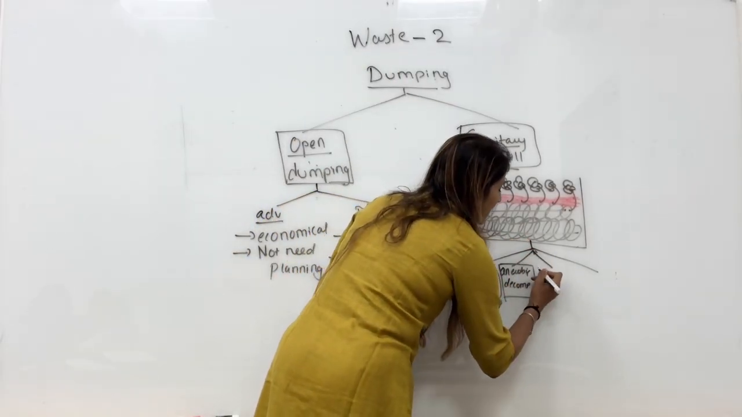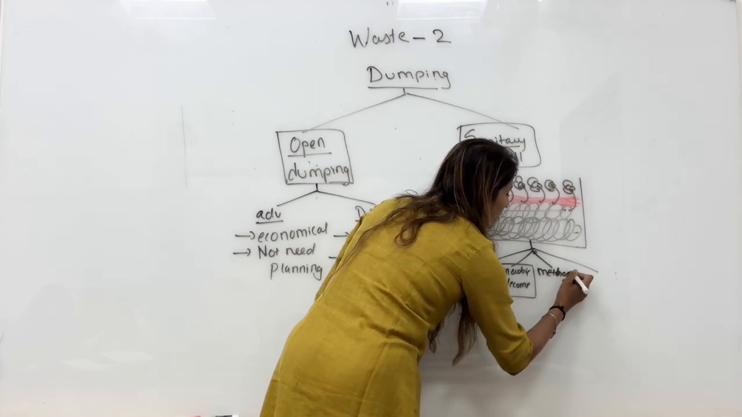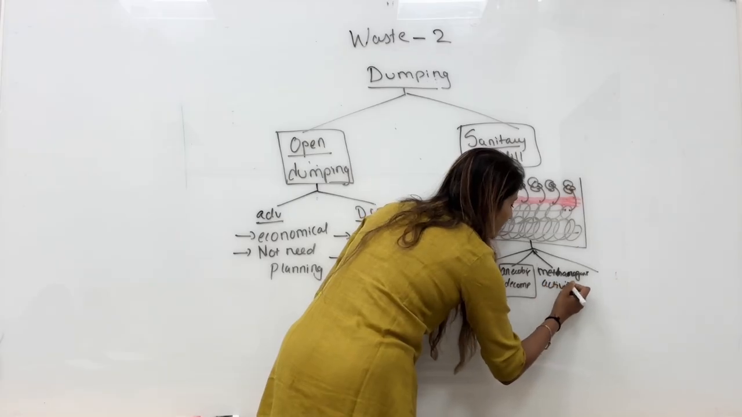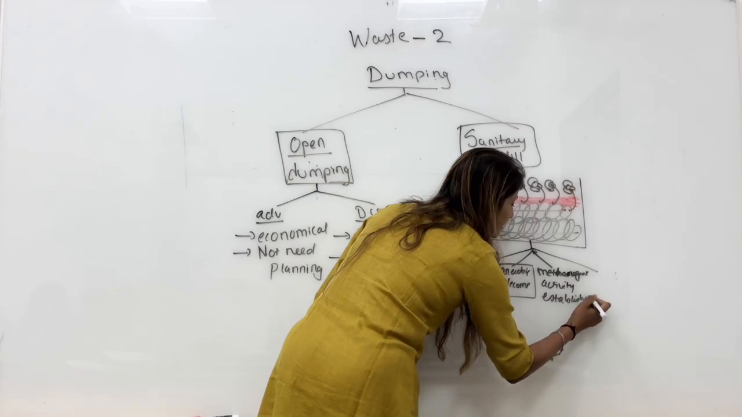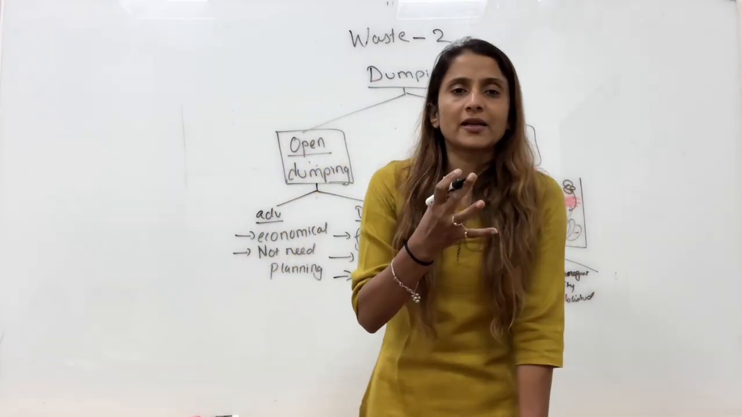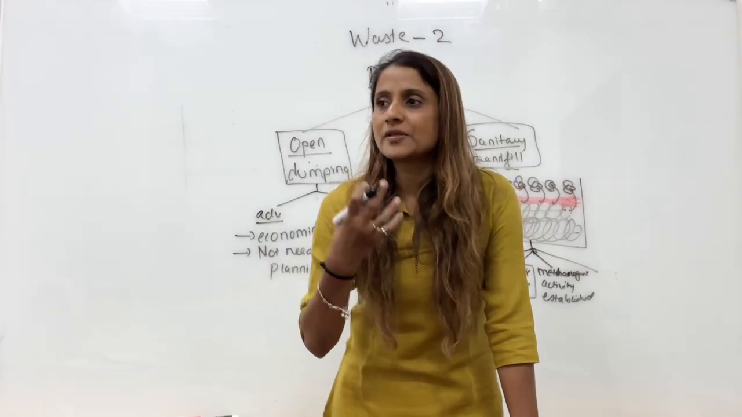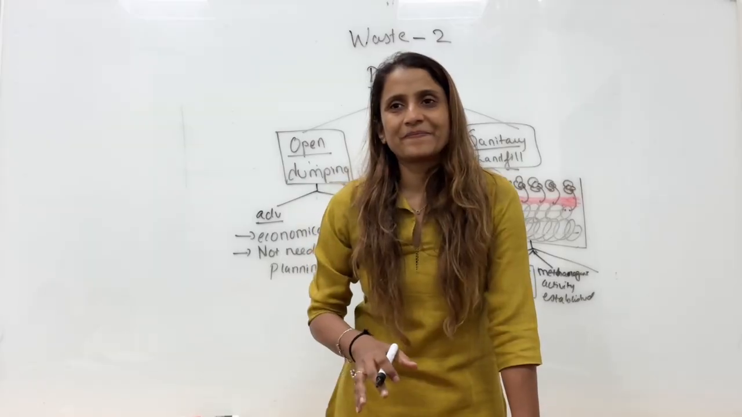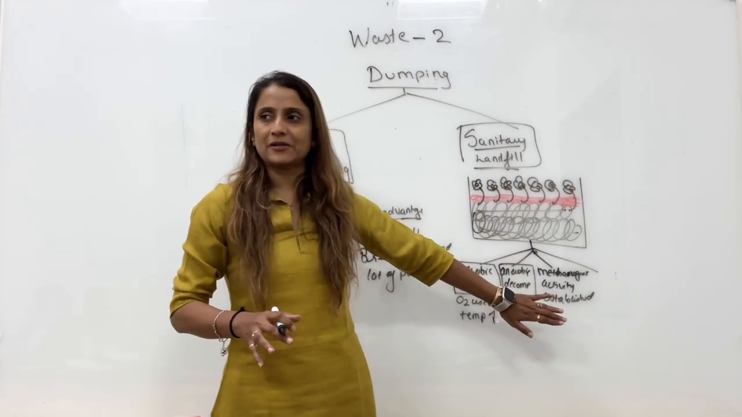Phase 3, methanogenic activity. Methanogenic activity will be established. Now let me explain this point in simple language. The population of those bacteria which are going to decompose and produce methane gas will be established. What will we call that in simple language? Methanogenic activity will be established.